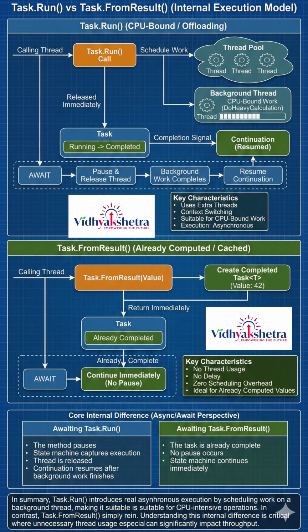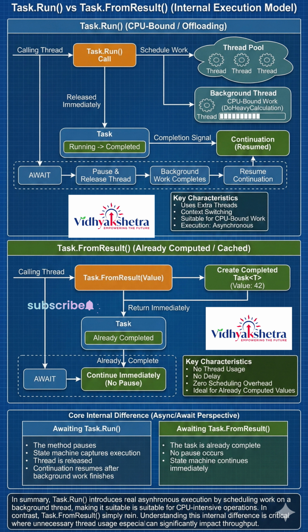Key characteristics: no thread usage, no delay, zero scheduling overhead. Ideal for already computed values. Example: return Task.FromResult(42). The value 42 already exists. It is simply packaged into a completed task.